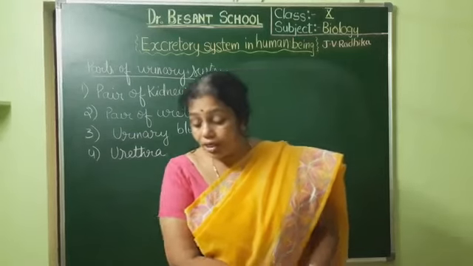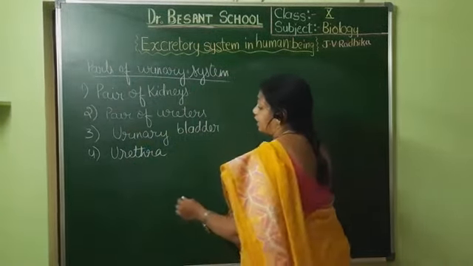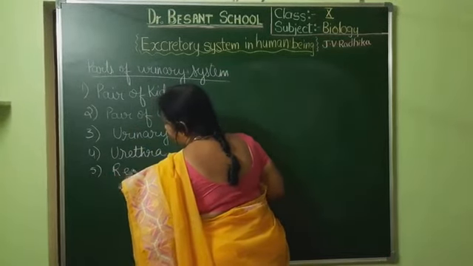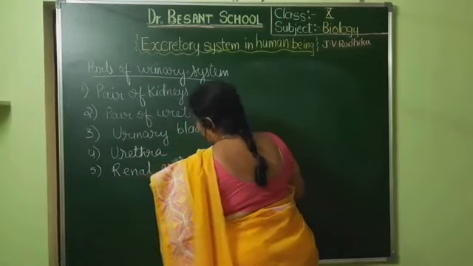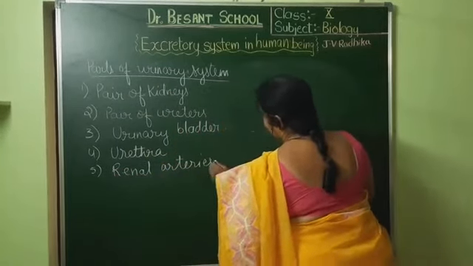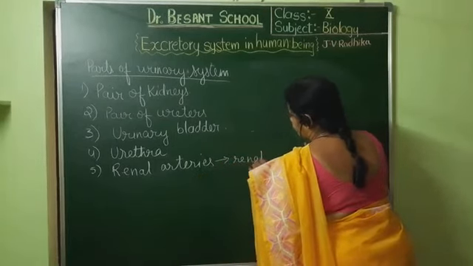Now the purified blood, after the filtration is over, what happens to that purified blood in the kidneys? As I told, the important part is the renal arteries. What is the pathway in which it moves? Renal arteries will branch out as renal arterioles.